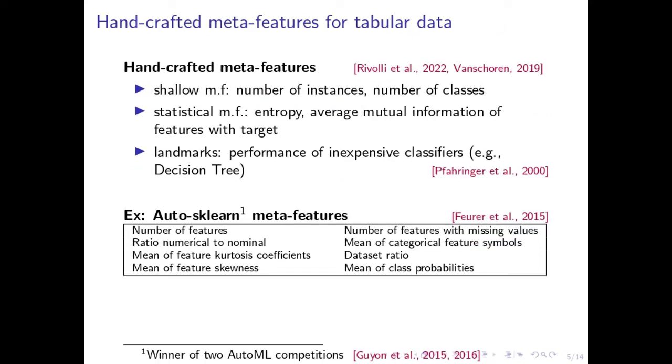However, to our best knowledge, the state-of-the-art metafeatures to describe tabular datasets are dominated by manually designed metafeatures. They include shallow metafeatures, statistical metafeatures, and landmarking. Our intuition is that even if these handmade metafeatures have been shown to improve AutoML systems, they are still very limited. For example, two datasets can be similar with respect to their handcrafted metafeatures, but very different with respect to the AutoML problem. To overcome this issue, we propose to learn dataset metafeatures.